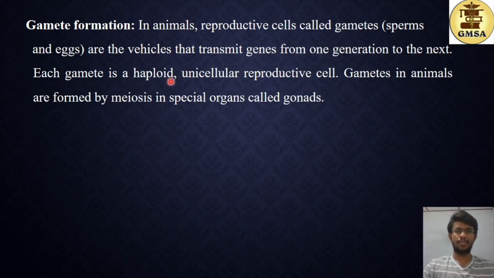Each gamete is a haploid, unicellular reproductive cell. It has only n number of genetic material, so that when the combination of the female egg and the male sperm occurs, the final resulting individual will be a diploid organism, a 2n type of organism. Gametes in animals are formed by meiosis in special organs called gonads. So meiosis takes place in these gonads, resulting in the production of the sperms and the eggs.